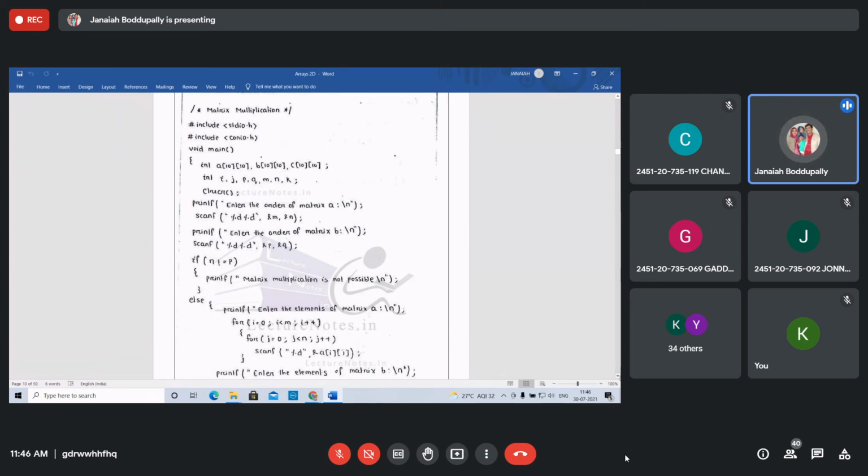Suppose the first matrix has order R1 by C1 and the second matrix has order R2 by C2. Then C1 should equal R2 only, then it is possible: the number of columns of the first matrix equals the number of rows in the second matrix. Then what is the order of the resultant matrix?